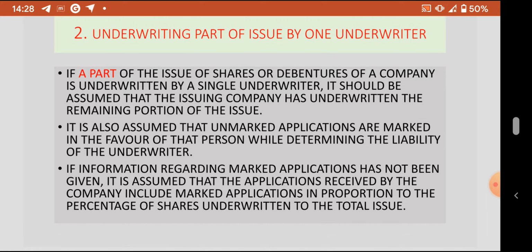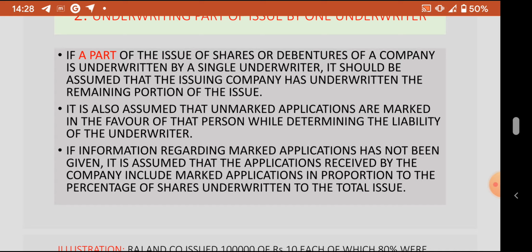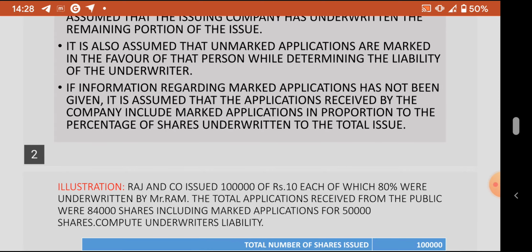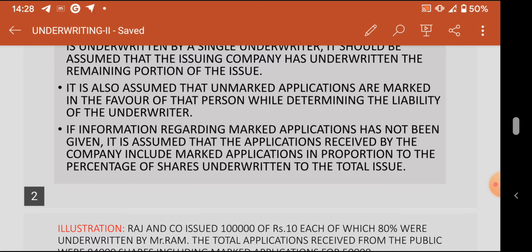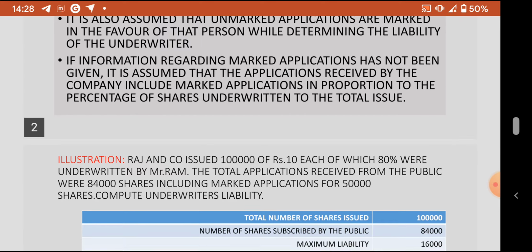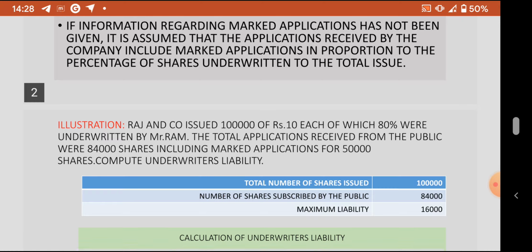If the information regarding marked applications has not been given, it is assumed that the applications received by the company include marked applications in proportion to the percentage of the shares underwritten to the total issue. Let us understand this type of underwriting with an illustration.